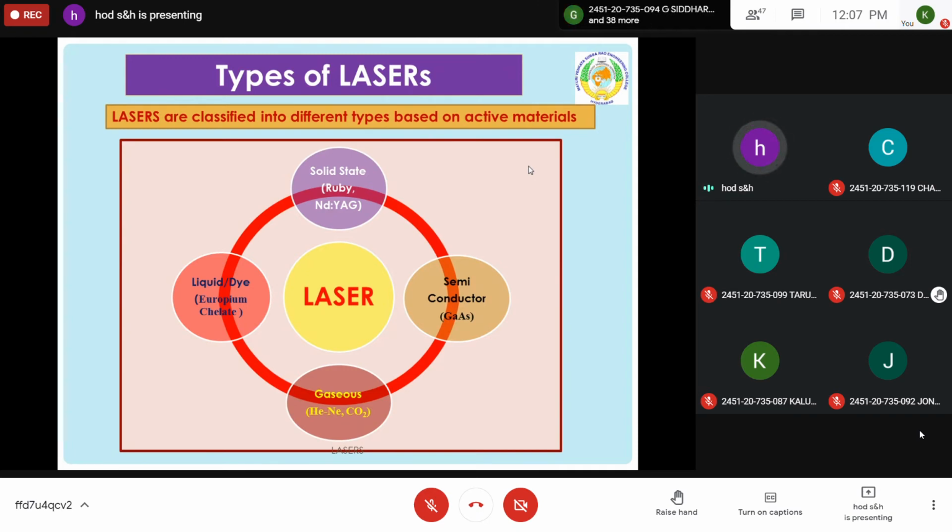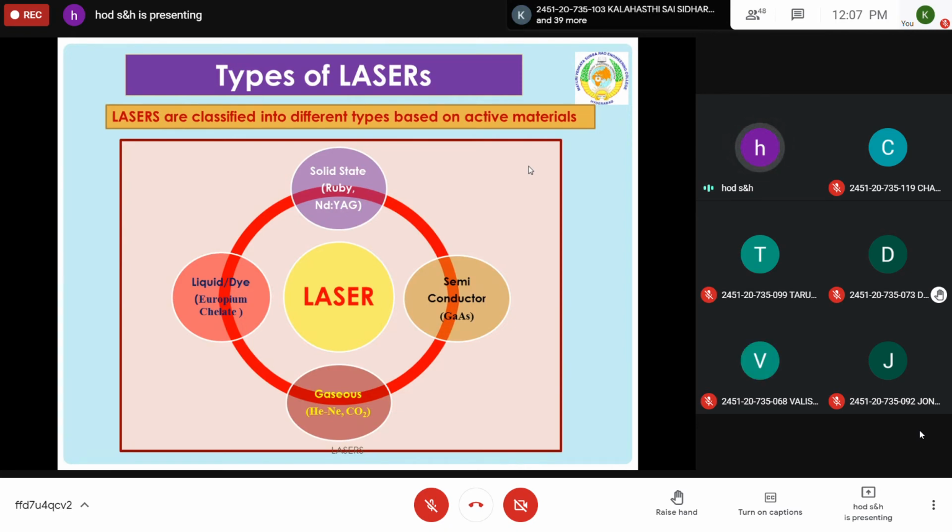As far as our syllabus is concerned, we are going to read three types of lasers. The first one is Ruby laser or solid state laser. The second one is gas laser, which is helium neon laser. And the third one is the semiconducting laser, which is gallium arsenide laser. We are going to discuss the construction and the working principle of all these three lasers. Liquid dye we are not using. The remaining three we are using.